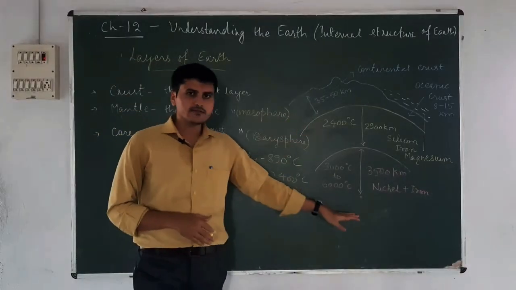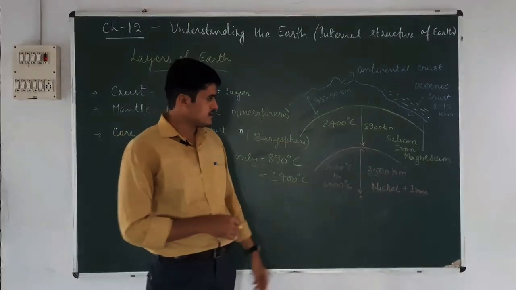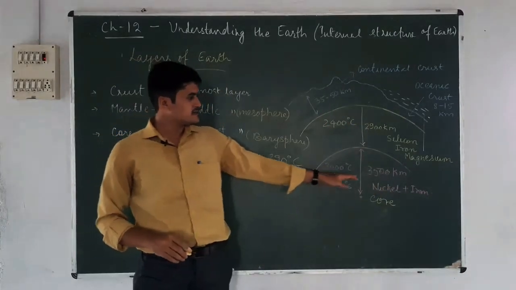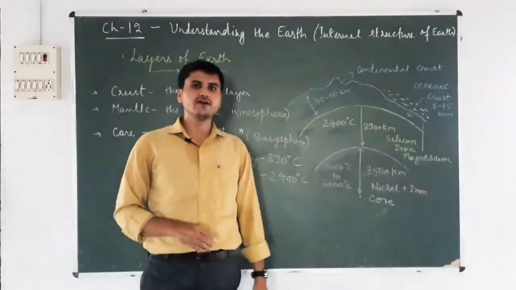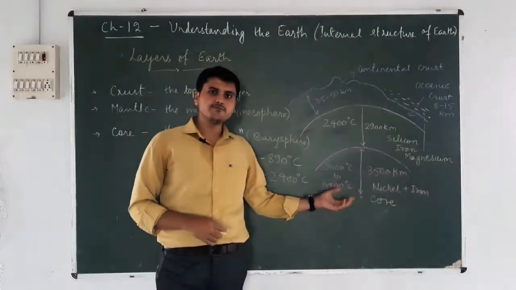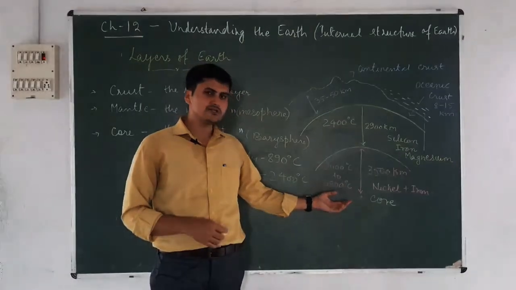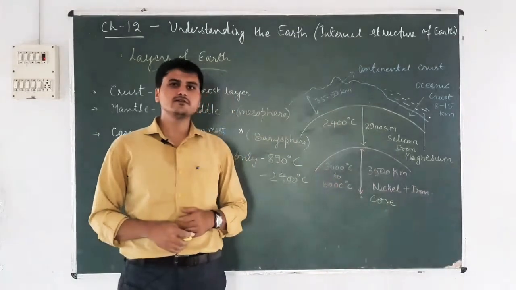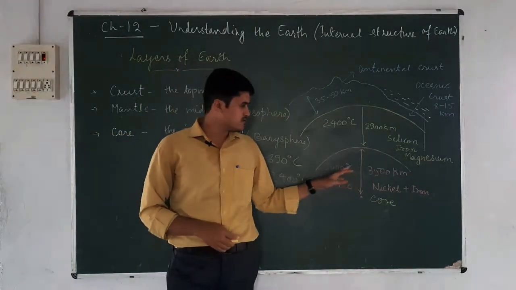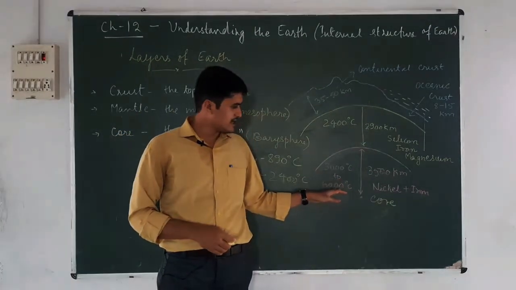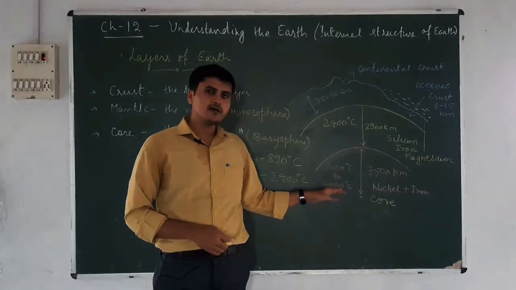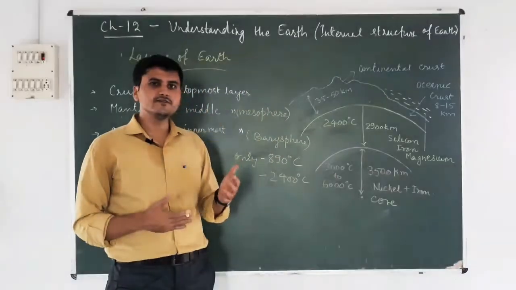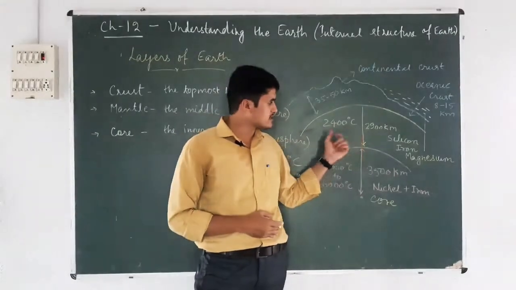And the last innermost layer is core. This is core. Its thickness or depth is around 3500 kilometer, and the temperature is much higher than all the other layers, around 3000 degrees Celsius to 6000 degrees Celsius. On the outer layer of the core it is around 3000 degrees Celsius, and in the innermost area the temperature is 6000 degrees Celsius. Okay, so these layers have different compositions and different characteristics.